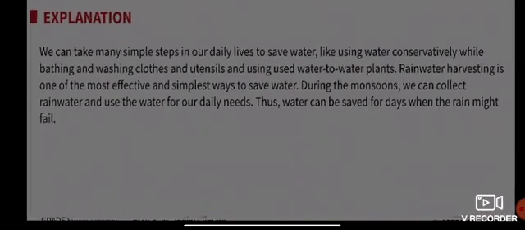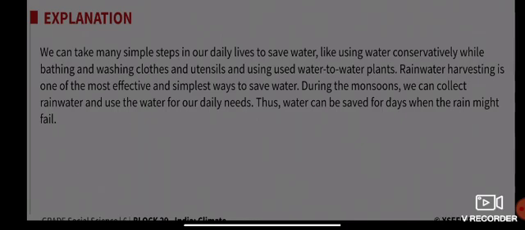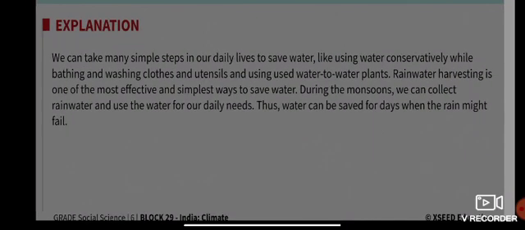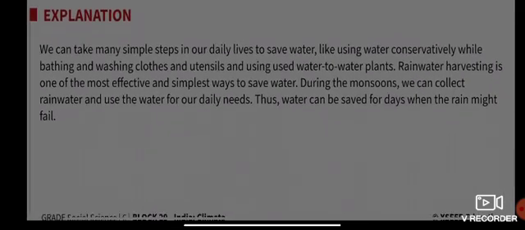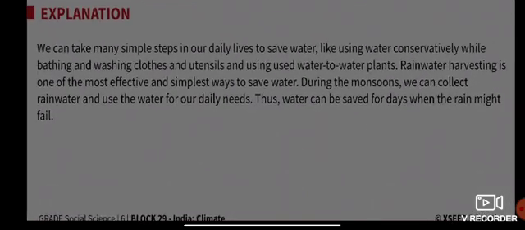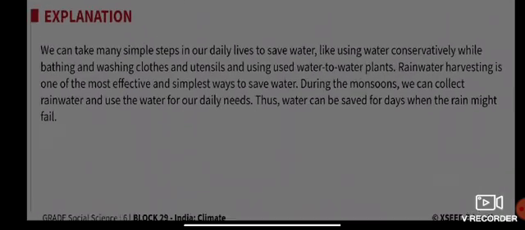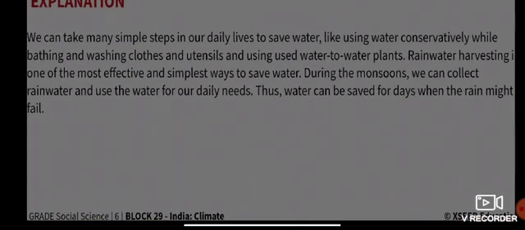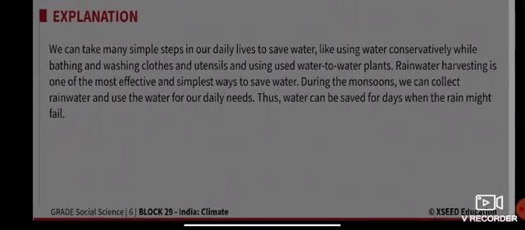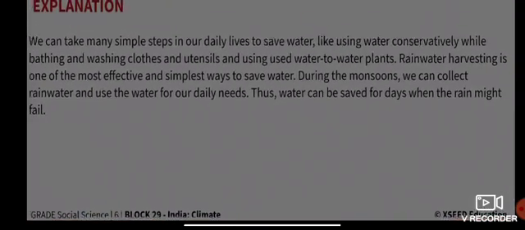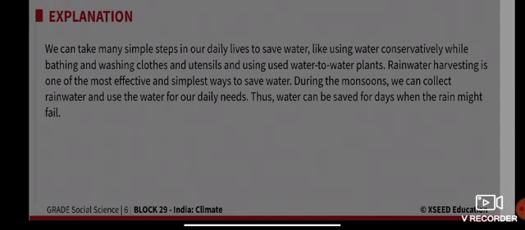We can take many simple steps in our daily lives to save water, like using water conservatively while bathing, washing clothes and utensils, and watering plants. In simple words, judicious use of water and not wasting water unnecessarily. Rainwater harvesting is one of the most effective and simplest ways to save water.